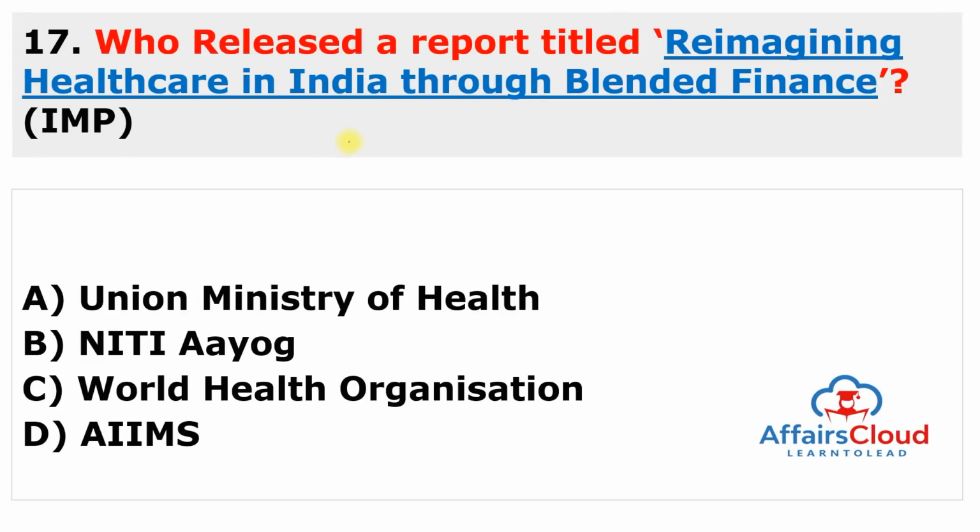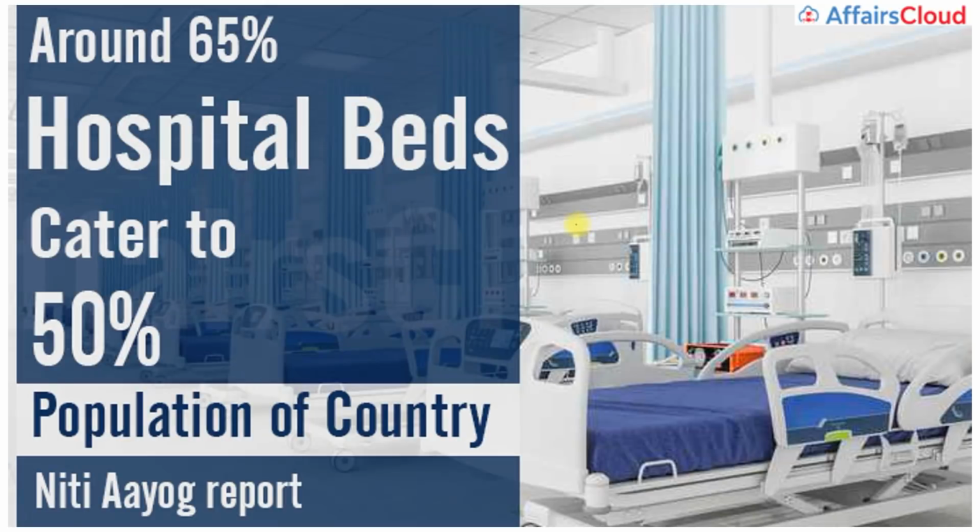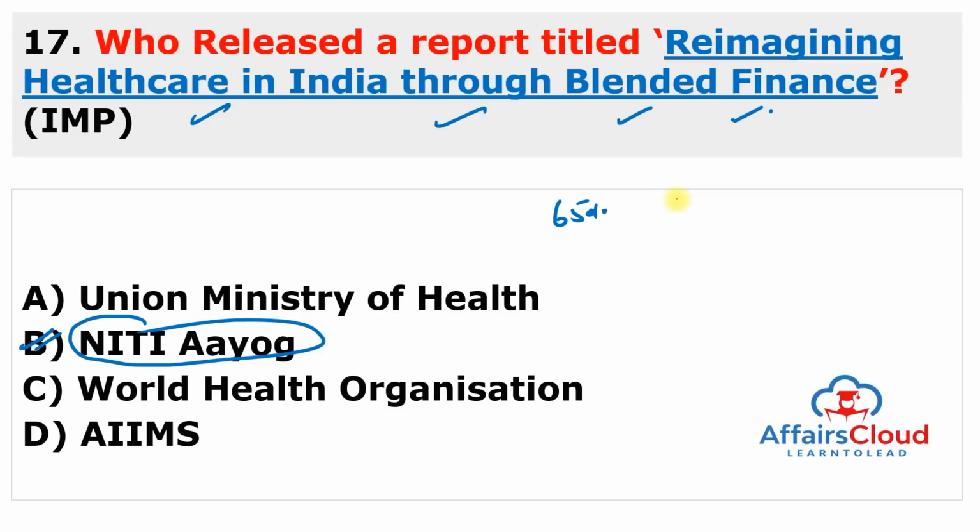Who released a report titled Reimagining Healthcare in India through Blended Finance? This report is released by Niti Aayog. So the answer to this question is B. The report revealed that around 65% of hospital beds cater to 50% of the population of the country. So the number of beds must be increased by at least 30% to ensure equitable access to healthcare facilities for the people. And India's healthcare spending is the least among the BRICS countries.